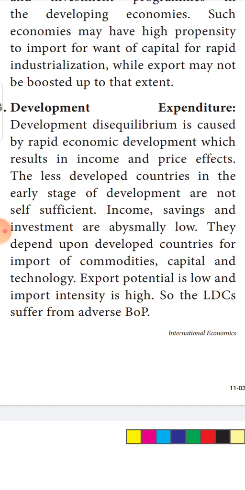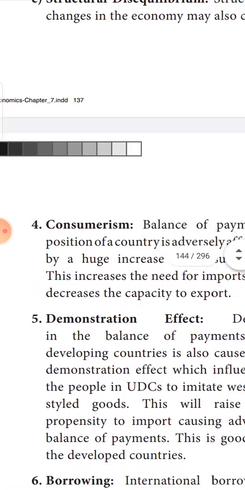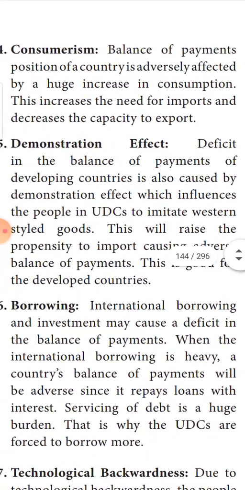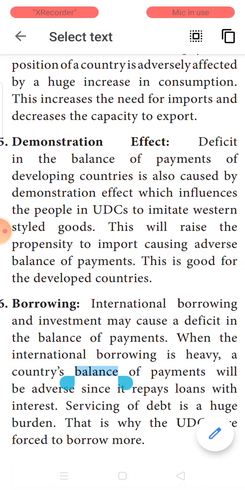So what will happen? Automatically the import tendency will be very high and the export potential will be very, very low. Because of this, the LDCs, the less developed countries, will definitely suffer from adverse balance of payment. Suppose to set right this balance of payment disequilibria, what will they again do? They cannot increase their GDP all of a sudden.